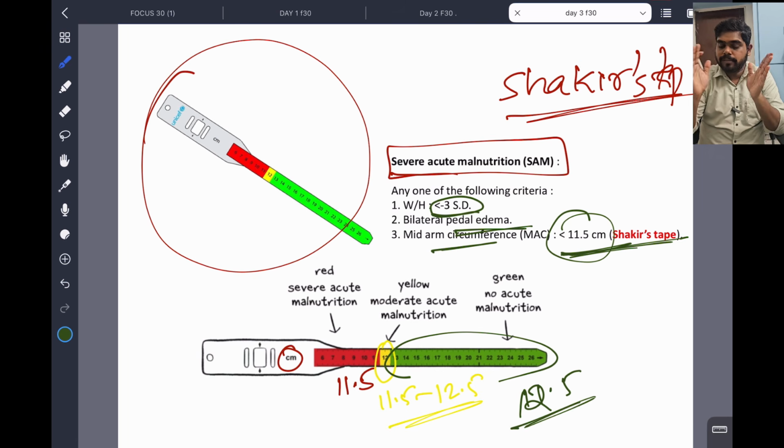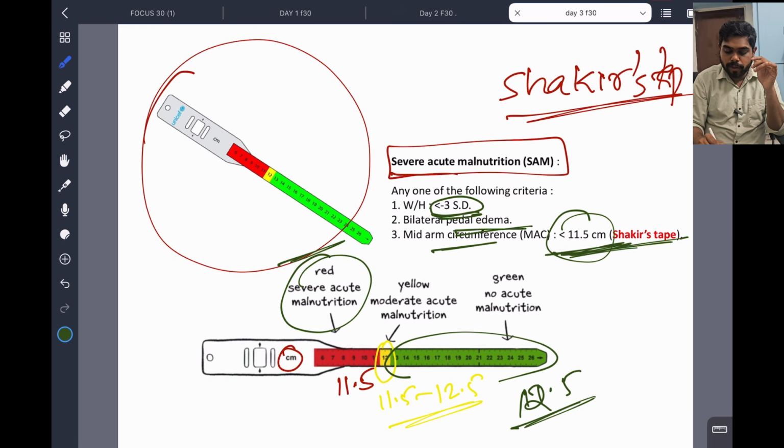More than 12.5 it is safe. Less than 11.5, a single criterion, any one is enough. So weight by height less than -3 standard deviation, bilateral pedal edema is very important, and less than 11.5. This is the Shakir's tape. This is a spotter. So you can see the red, severe acute malnutrition, yellow, moderate acute malnutrition, green is no malnutrition, it is safe. So this is also very important.